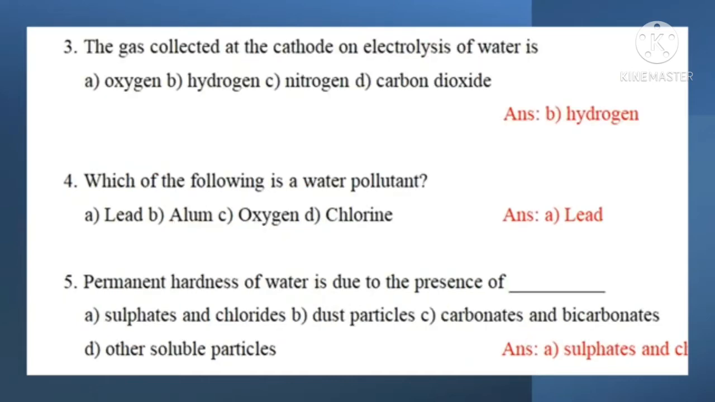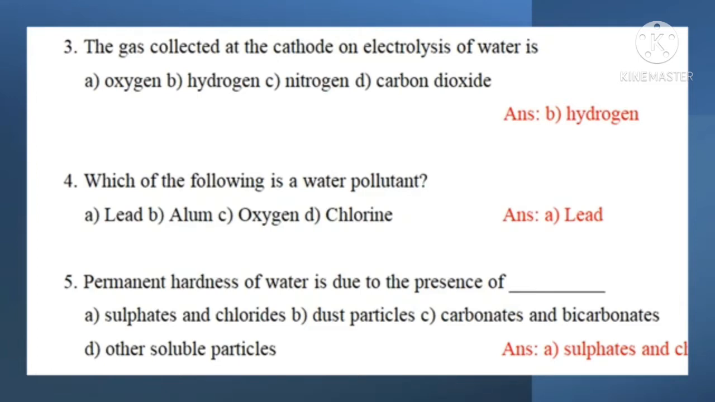Question 3. The gas collected at the cathode on electrolysis of water is A. Oxygen, B. Hydrogen, C. Nitrogen, D. Carbon dioxide. Answer option B. Hydrogen.